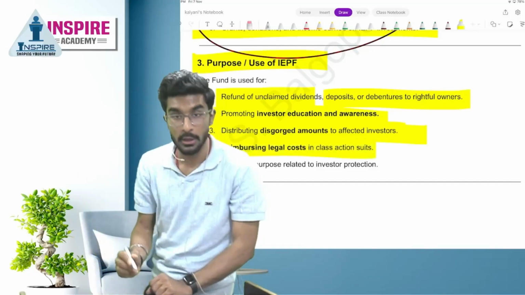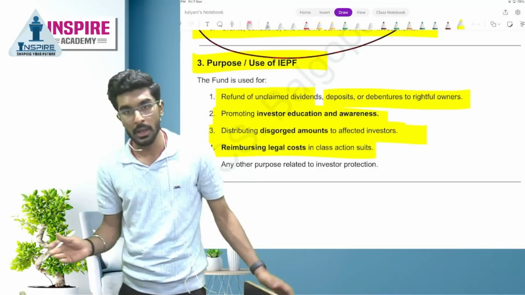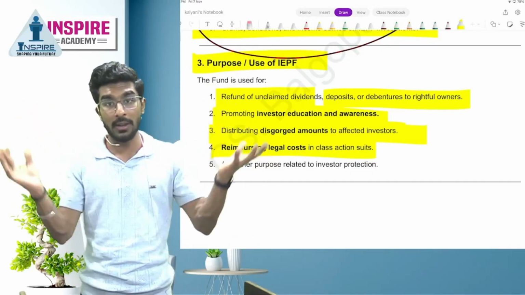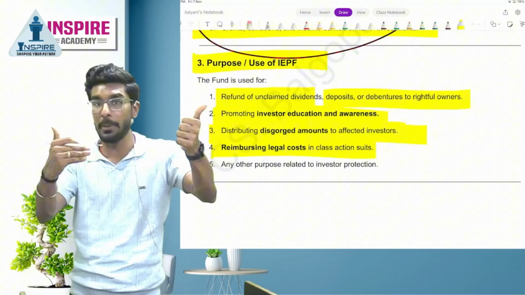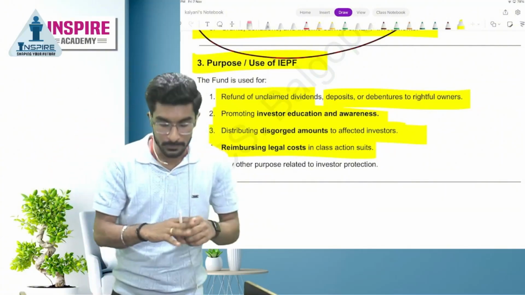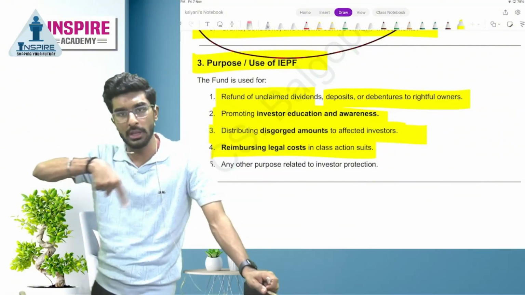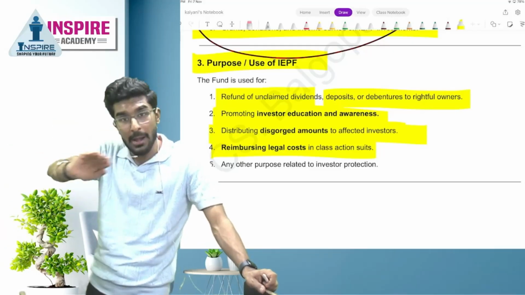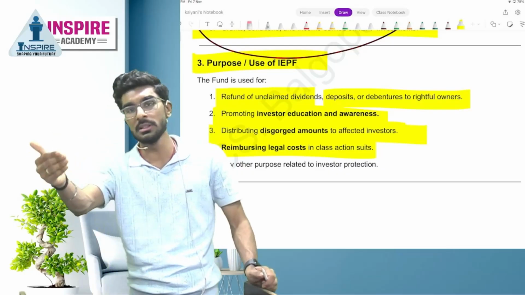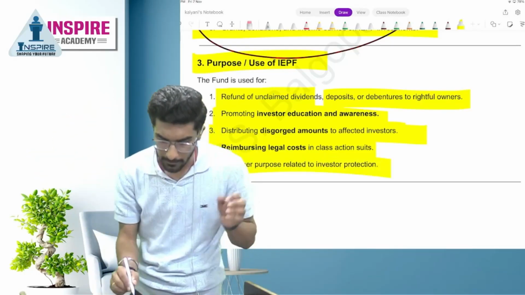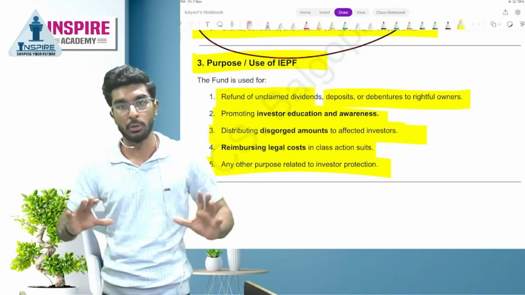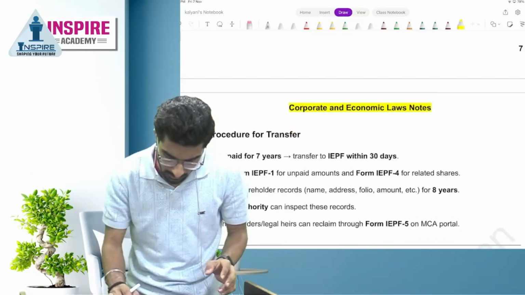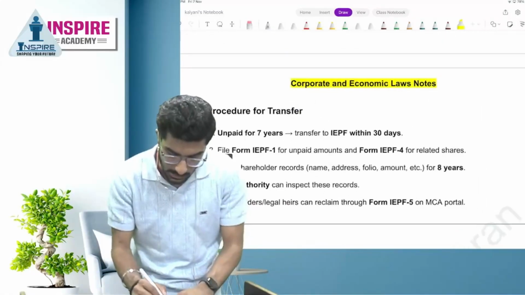Then reimbursing legal costs in case of class action suit. If all the shareholders, let's take an example of Satyam computer scam. Okay. So lot of investors have suffered losses. For that purpose, IEPF fund will be used. Number 2, to complete the legal proceedings. Obviously, investors have incurred a lot of legal expenses, class action suit. For that purpose also, to reimburse the expenses, IEPF fund can be used. Any other purpose with respect to investor protection, to protect the investor, IEPF fund amount can be used. Very simple, people.